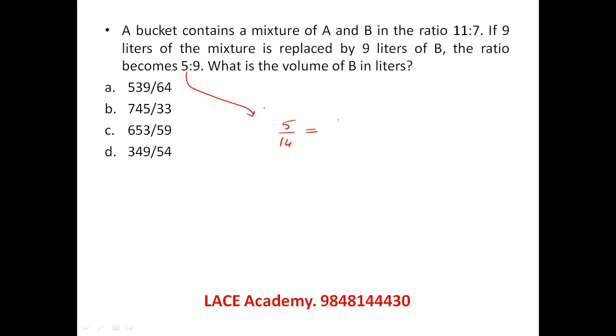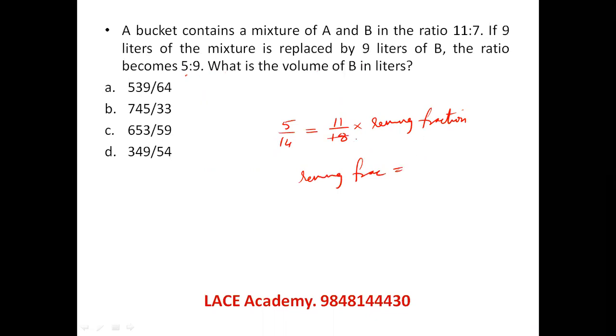We find it by taking the original fraction of A to the remaining fraction. So this is the removal and replacement principle, because A is the thing that is getting removed and not getting replaced. So A actually is 5 by 14 in the remaining solution, whereas the original was 11 by 18 into the remaining fraction.